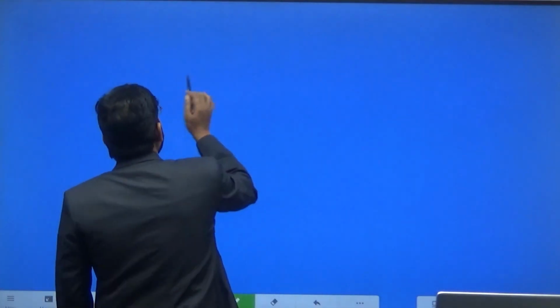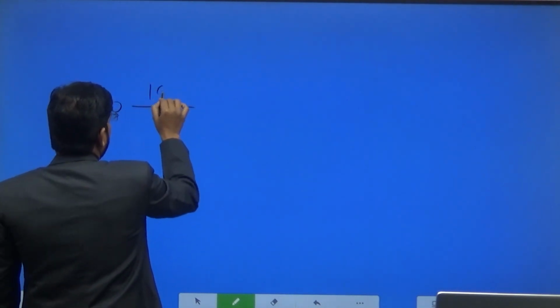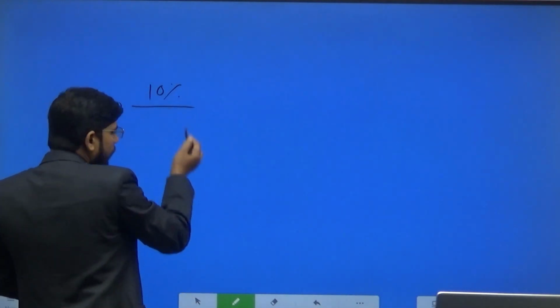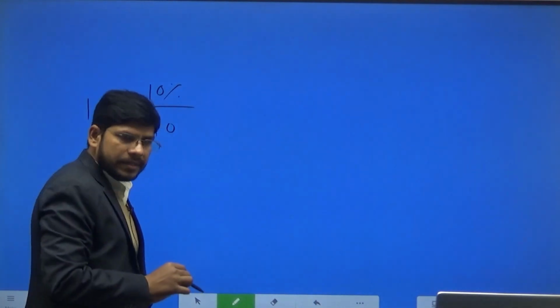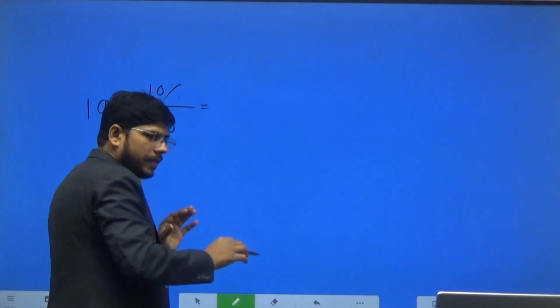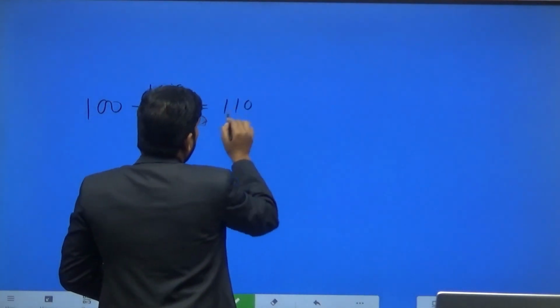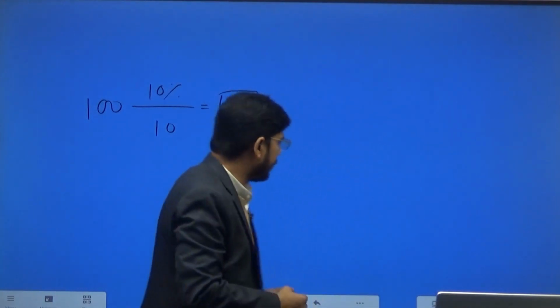Okay, so we can see the same thing by another method. Suppose you have given me 100 rupees, and the rate of interest is 10%. So after 1 year, how much interest will be there? 10 rupees. So the total sum of money that 100 rupees becomes after 1 year is 110 rupees. 110 rupees is the value that I have to return at the end of 1 year.